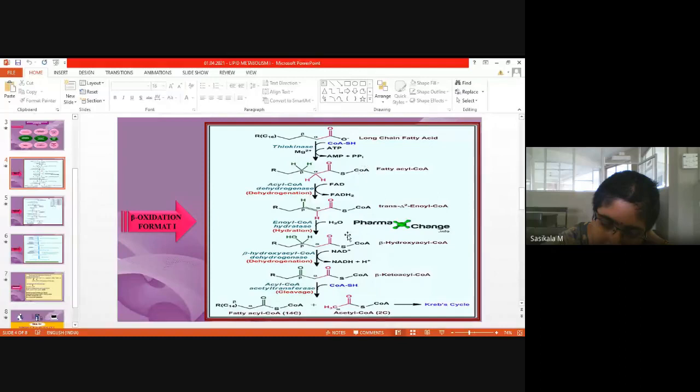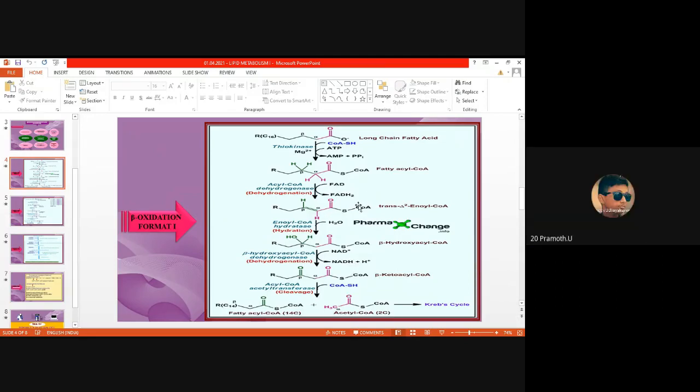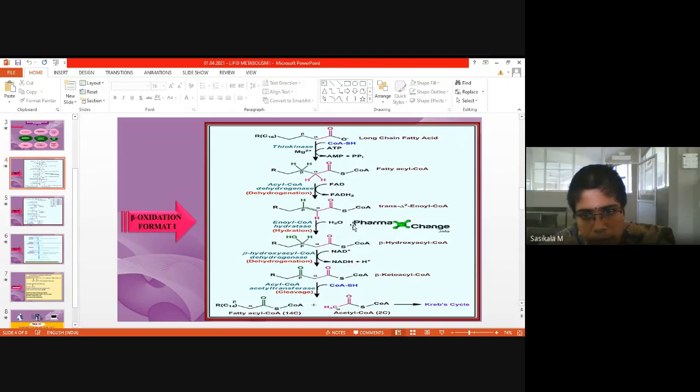How many ATPs are calculated? How many ATPs in a single pathway is it generating? FADH2, how many ATPs does it generate? It gives 2 molecules of ATP, whereas NADH gives 3 molecules. So 5 molecules of ATP will be generated here.